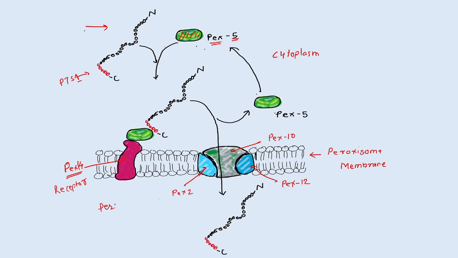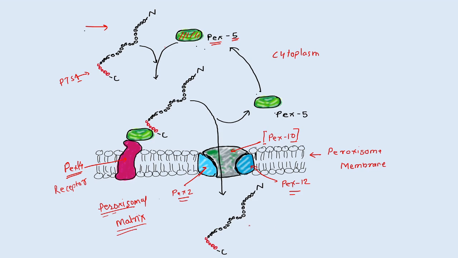In the peroxisomal matrix, the protein enters with the help of this translocon, which is made up of many different subunits, that is PEX10, PEX2 and PEX12.